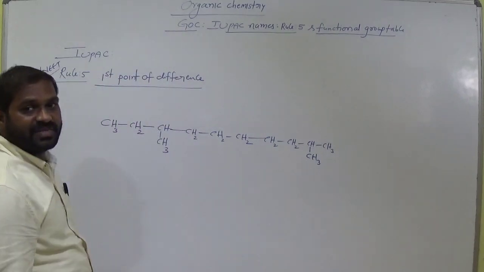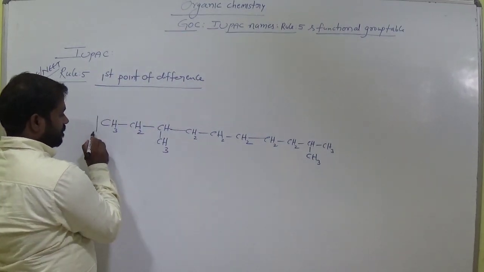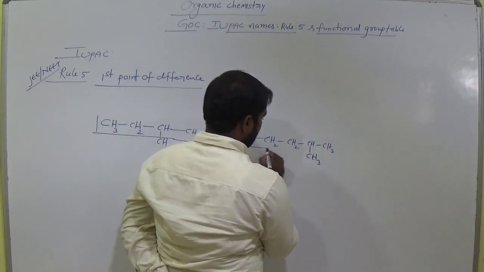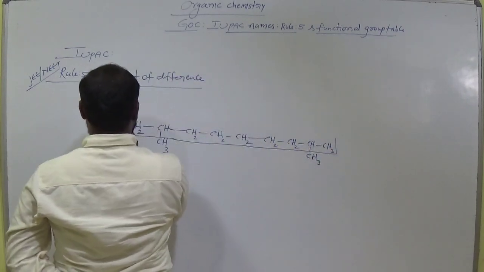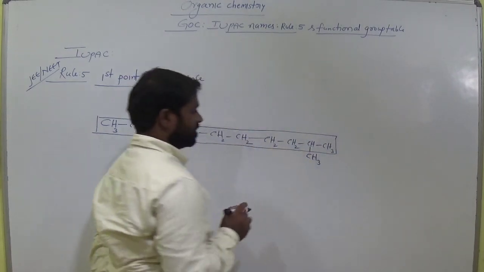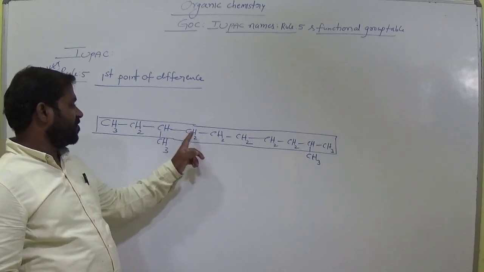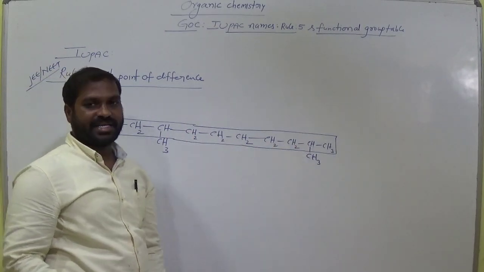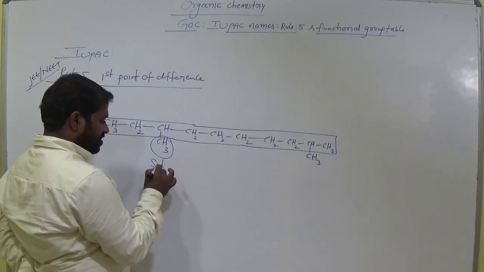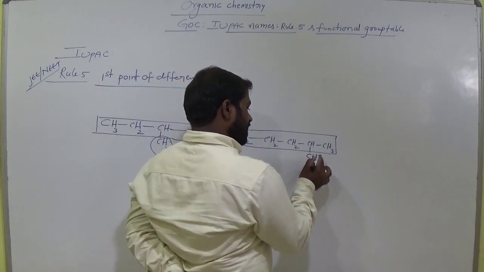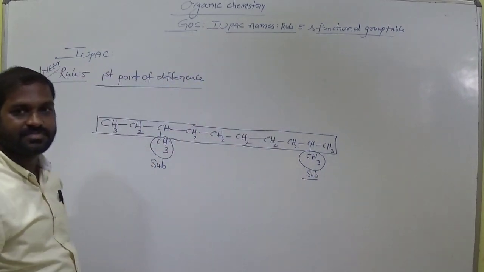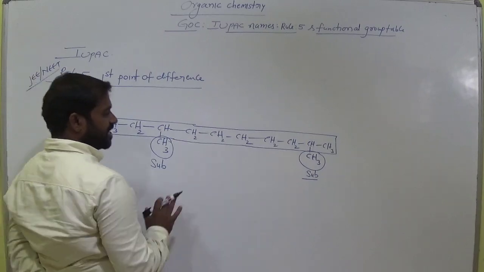You know CH3 is called a methyl group. This is the longest chain, 10 carbons. Now what about these? These two are substituents here.